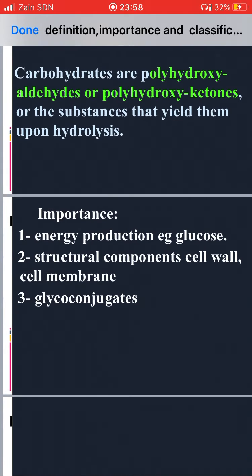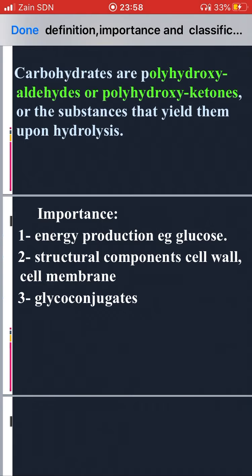So what is the importance of carbohydrates for our body? We do need carbohydrates. When you buy any kind of food or nutrients, you can read that it contains carbohydrates. So what is the importance of carbohydrates?